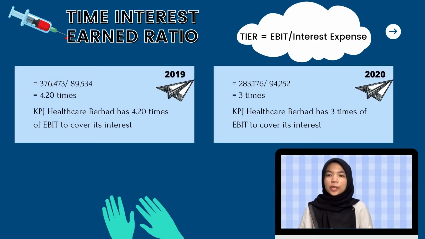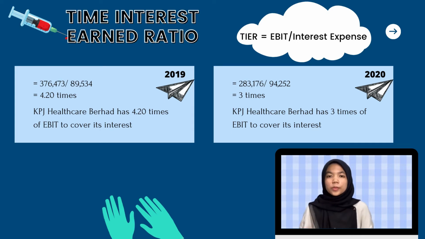To calculate the times interest earned ratio, the earnings before interest and tax will be divided by the interest expense. For the year 2019, the times interest earned is 4.20 times. KPJ Healthcare Berhad is able to pay 4.20 times of the interest payment on its debts, while for the year 2020, it has 3.00 times. It means that KPJ Healthcare Berhad is able to pay 3 times of the interest payment on its debts.